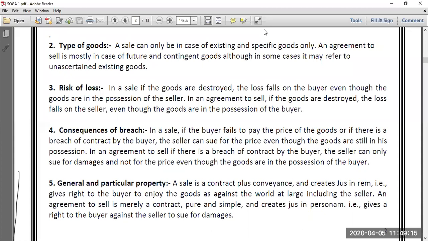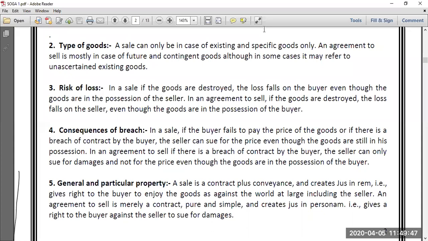And the fifth distinction which I told you to remember as of now is, sale is an executed contract, whereas agreement to sell is also a contract, but it is an executory contract. Sale is an executed contract and agreement to sell is an executory contract. You remember these 5 points as of now. The remaining points we'll discuss when we meet in class. But as of now, you can easily understand these 5 points, the distinction between sale and agreement to sell.